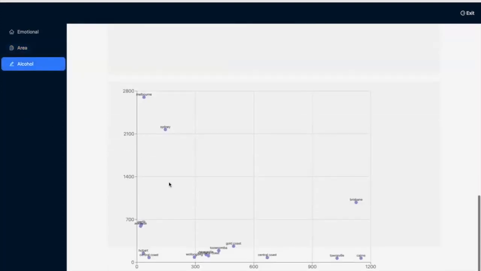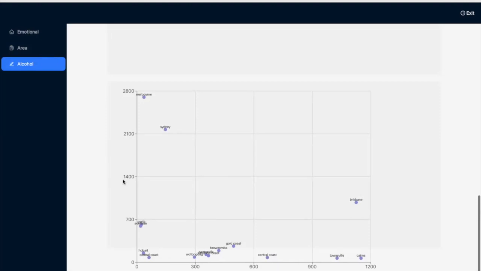Right here we have a scatter plot where the x-axis is the city unemployment rate, and the y-axis is the alcohol-related tweets. At first glance, we may think that there isn't a correlation between these two axes. However, Melbourne and Sydney may be two outliers, since they are two very large cities, and many tweets from rural places may be mistakenly attributed to their regions, causing a skew in the data.